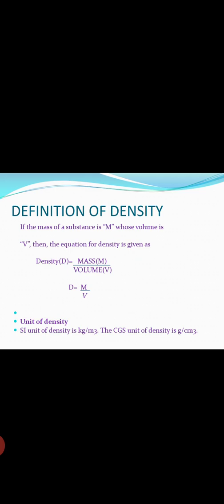Unit of density. The SI unit of density is kg/m cube. The CGS unit of density is g/cm cube.